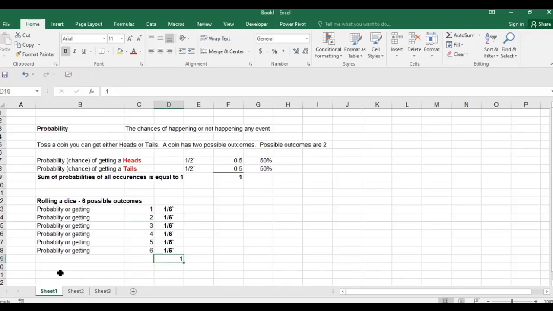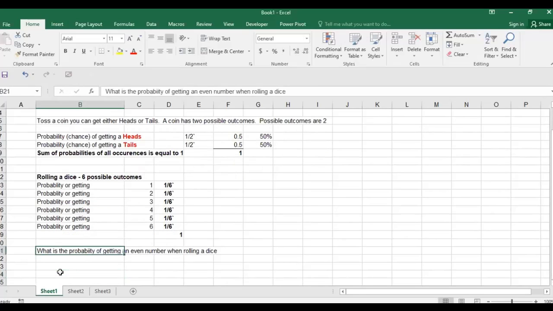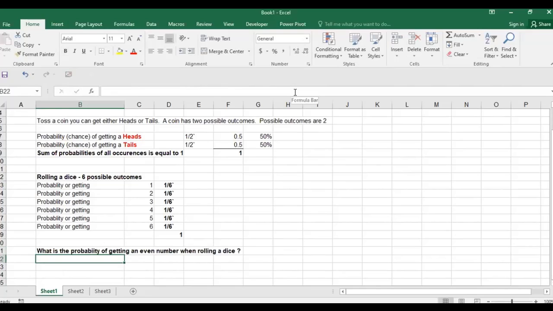I may ask you, what is the probability of getting an even number when rolling a dice? This is one statement I ask you: what is the probability that when you roll a dice, you get an even number?